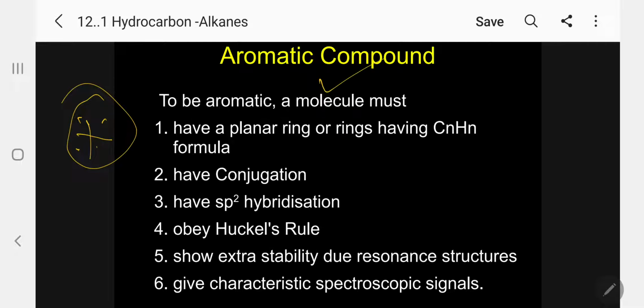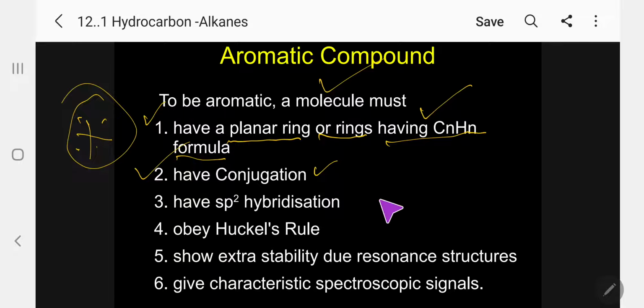A molecule must, first, have a planar ring or rings having the general formula CnHn. So this is the first condition. It should be a planar ring, or rings, it may be 2 or 3, having the general formula CnHn. Now, a molecule must have conjugation.